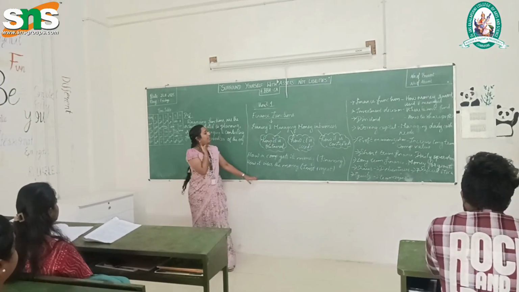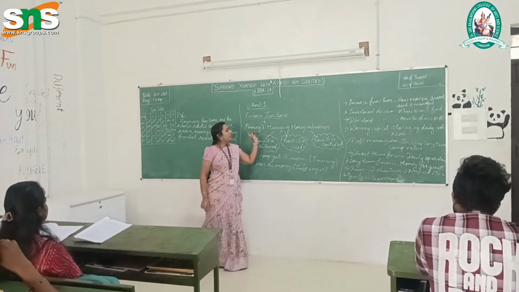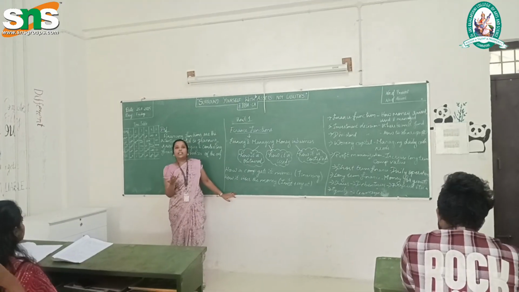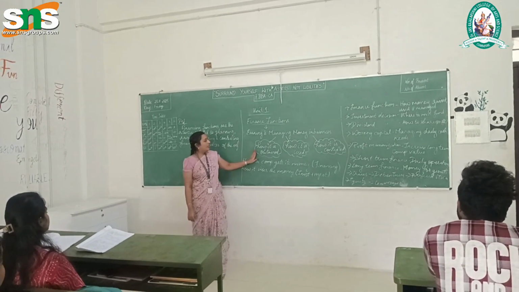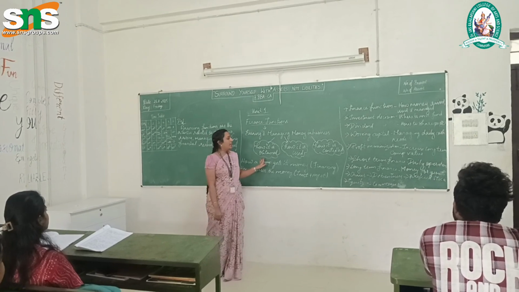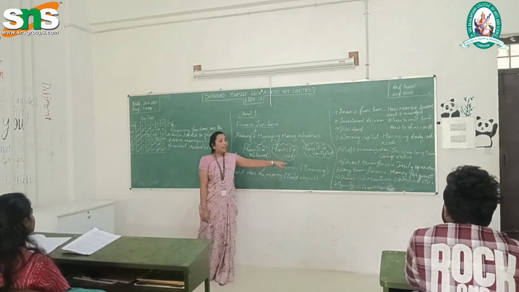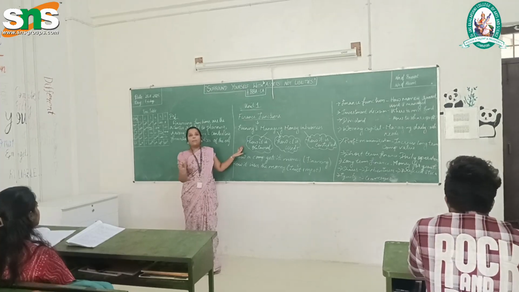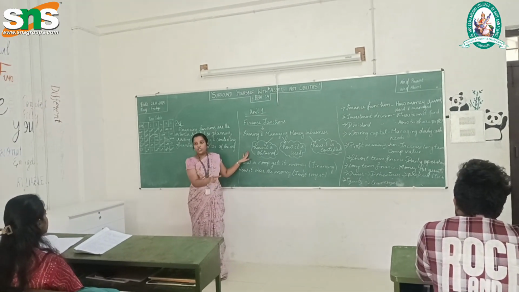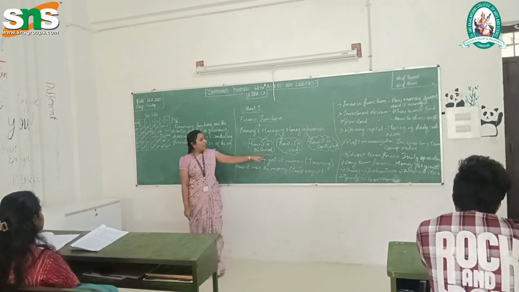The first topic. Finance function is nothing but how a business earns money and manages the money in terms of 3 cases. First, how it obtains the money, how it uses the money, and how it controls the money. From where are we getting the money? Comparing with yesterday's game session, how is it obtained?